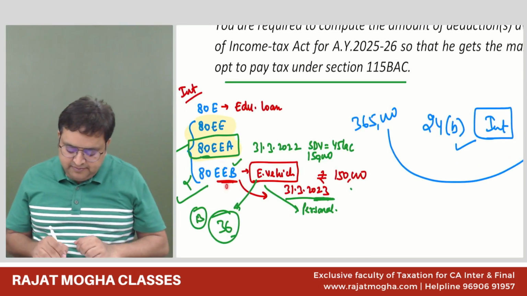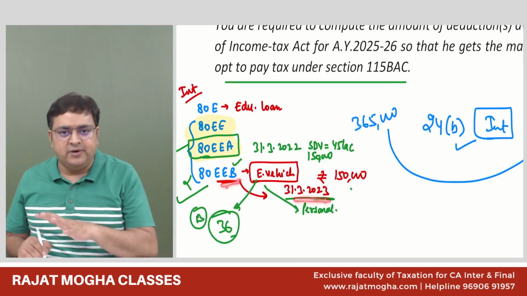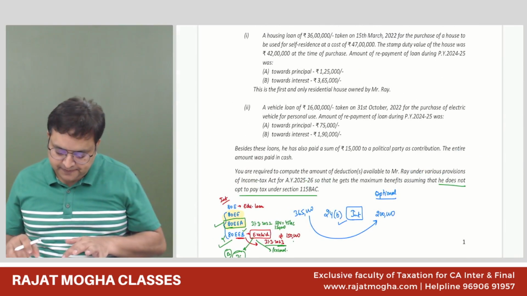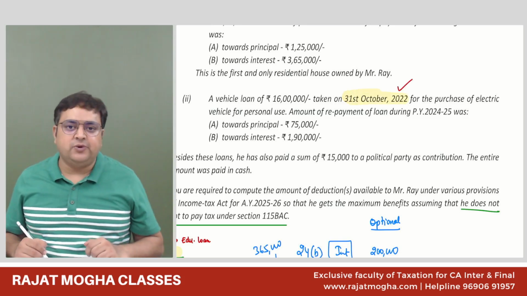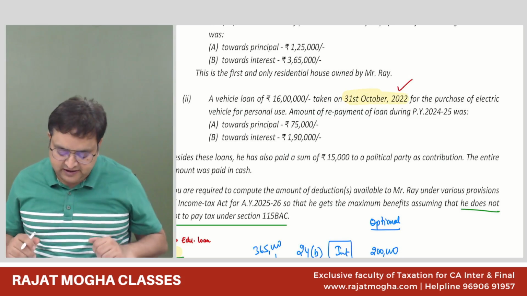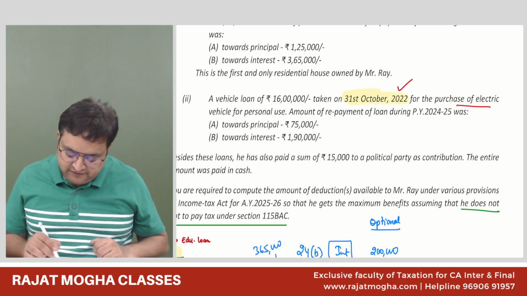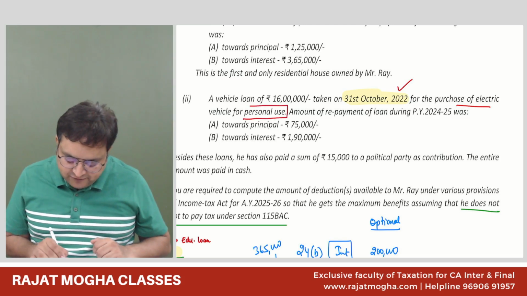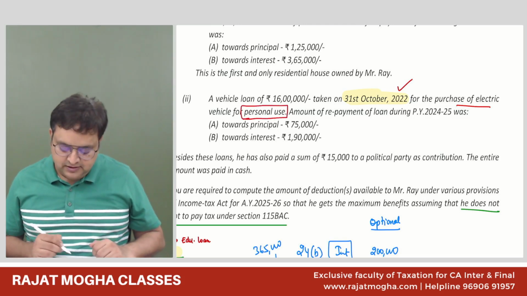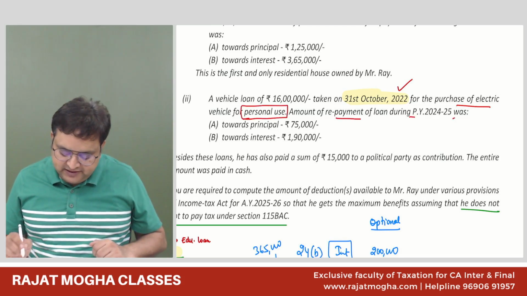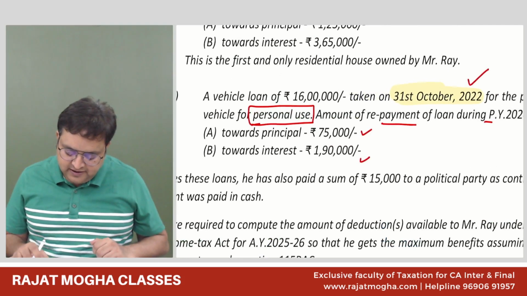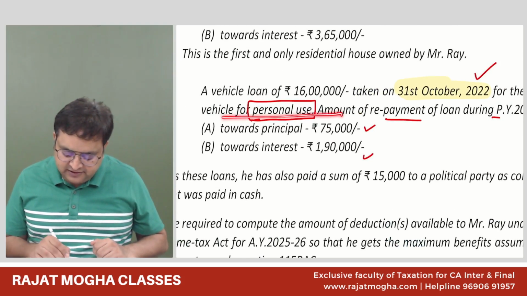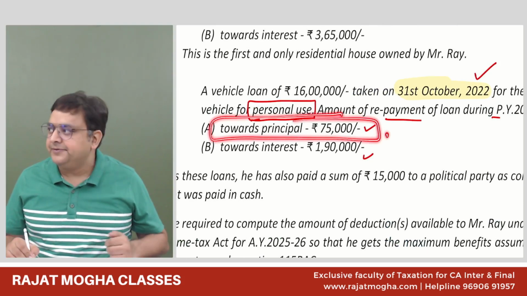Now, in 80EEB, your loan must be taken before 31st March 23. The loan is taken on this date, so this is before 31st March 2023. I am satisfying that condition. For purchase of electric vehicle for personal use, they are saying for personal use. Amount of repayment of loan during the year was towards principal 75,000, towards interest 190. First of all, tell me where we will get the deduction related to principal repayment.